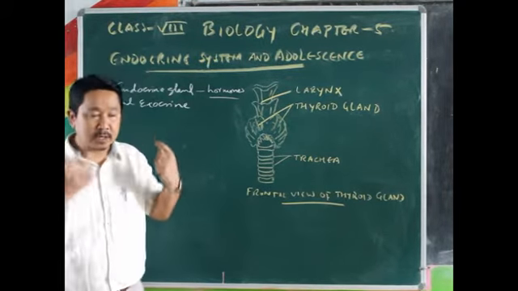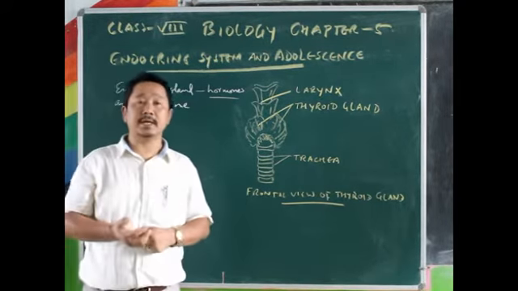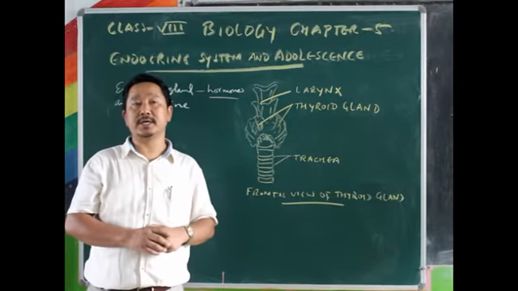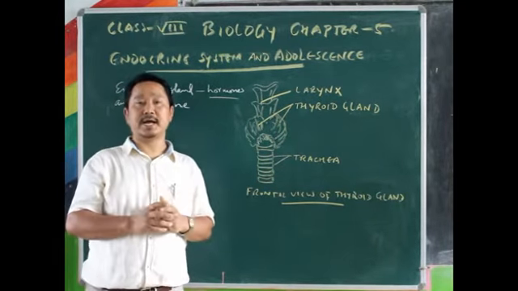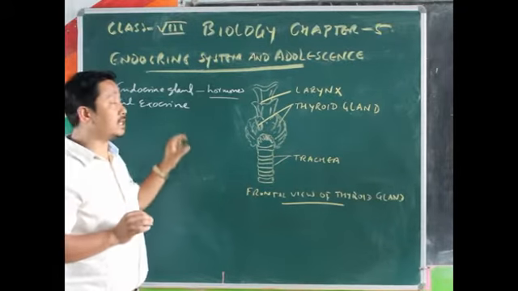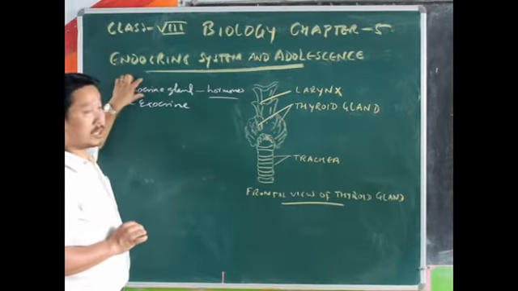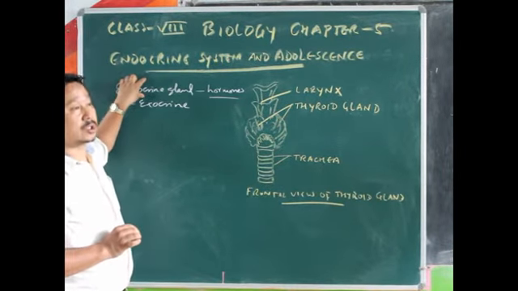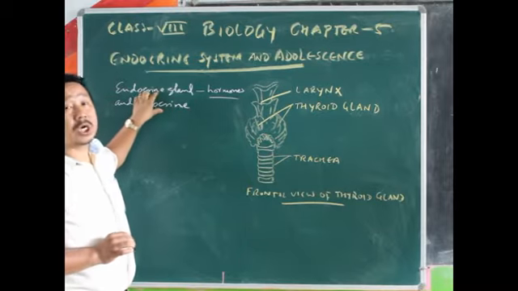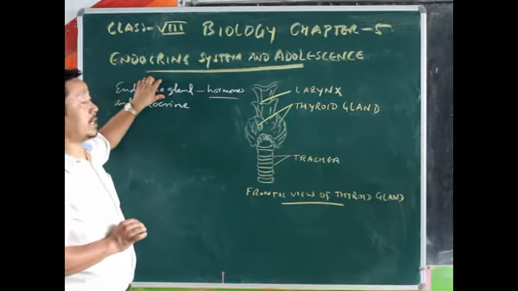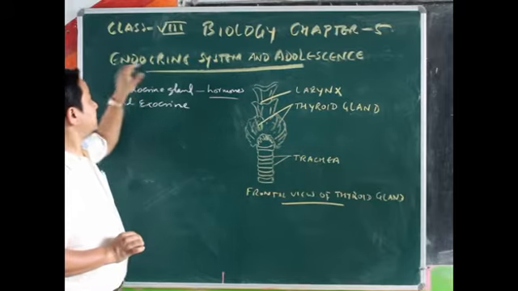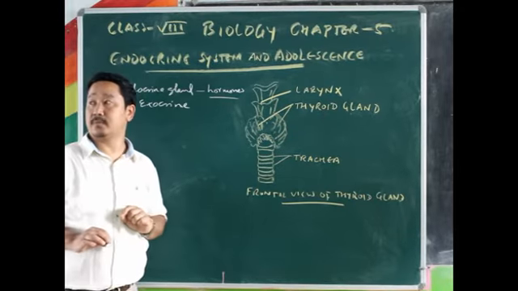Because there are different hormones in the body, and different hormones have different functions and characteristics. So these hormones are secreted from endocrine glands. That means the system constituted by the endocrine glands is called endocrine system.